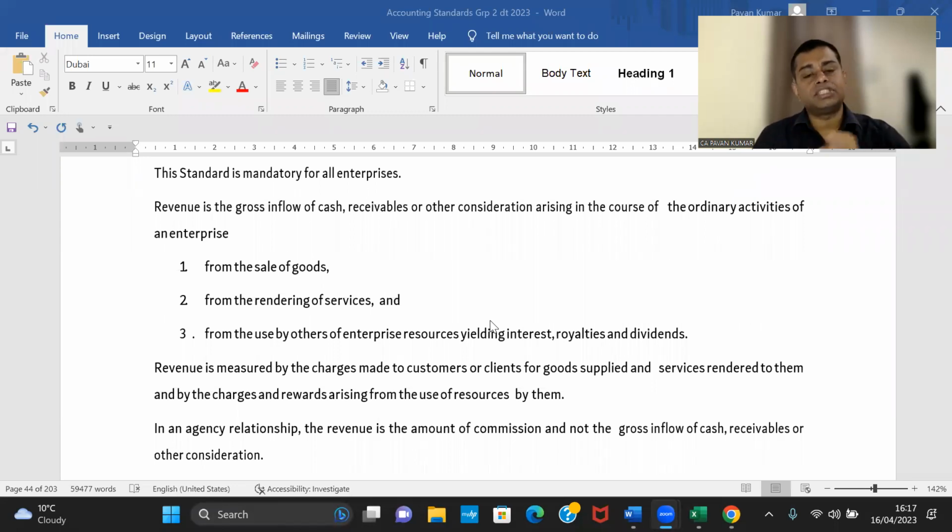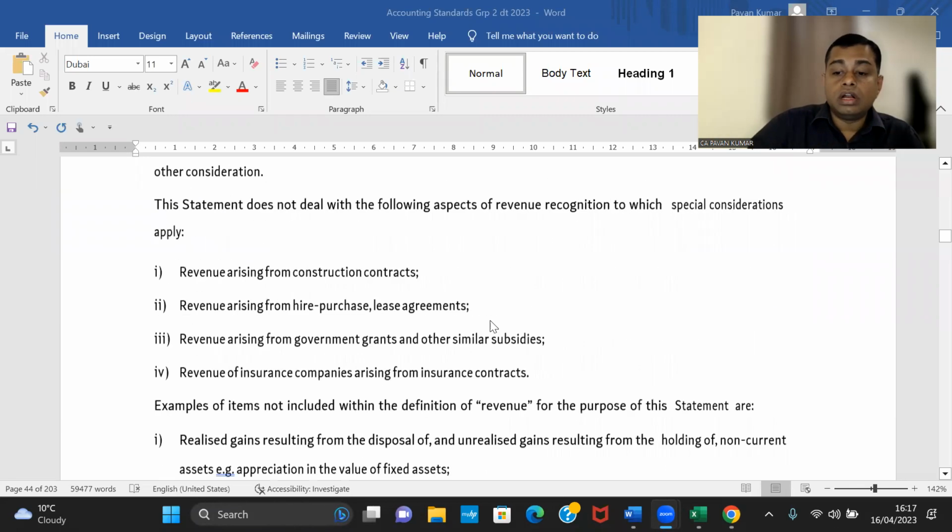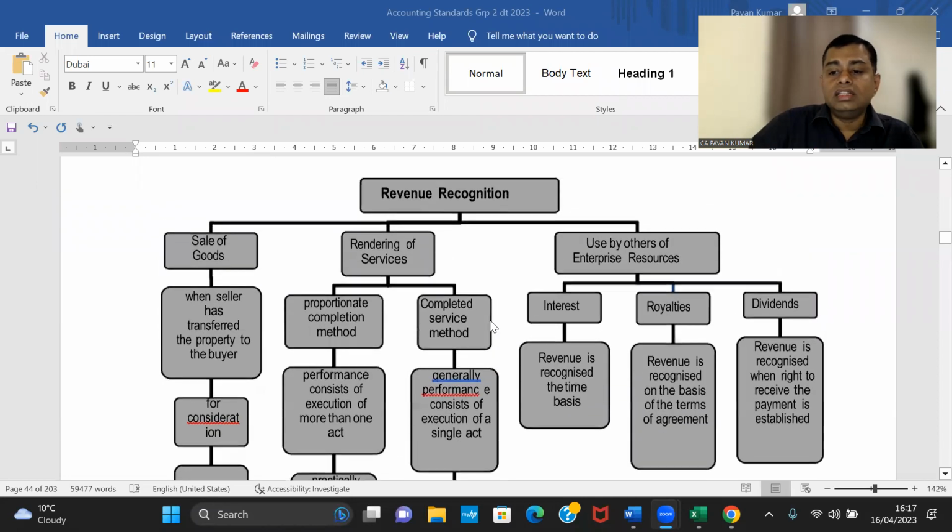Okay, so all these 3 are incomes. Royalty received is an income. Interest received is an income. Dividend received is an income. So goods sold, that is revenue. Then services rendered, that is revenue. Now, this particular diagram given in the ICAI study material explains the whole revenue recognition in a single diagram.